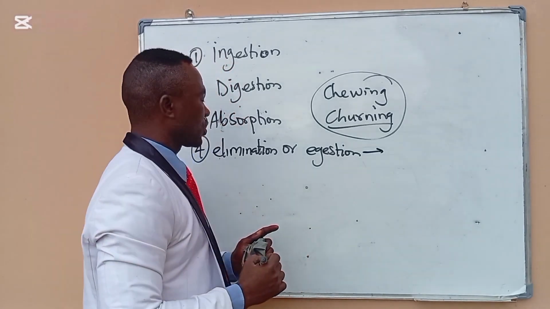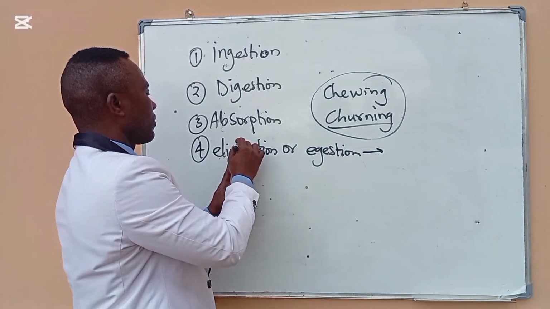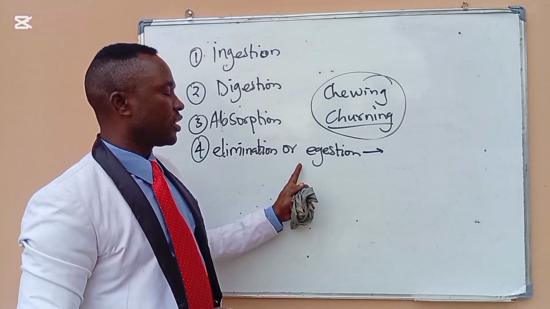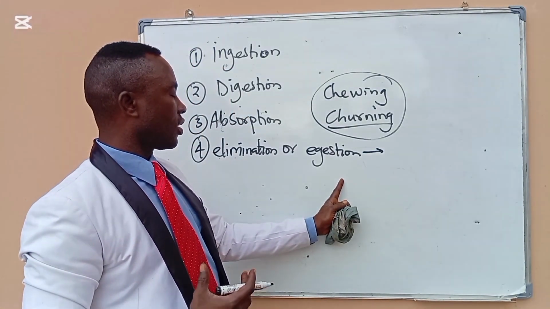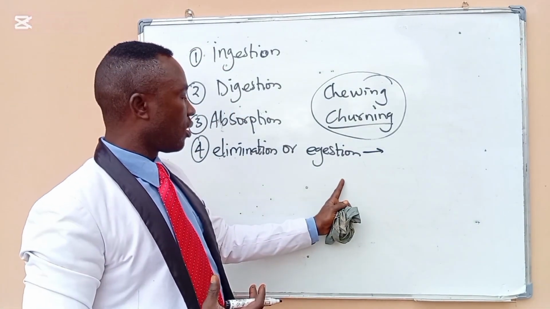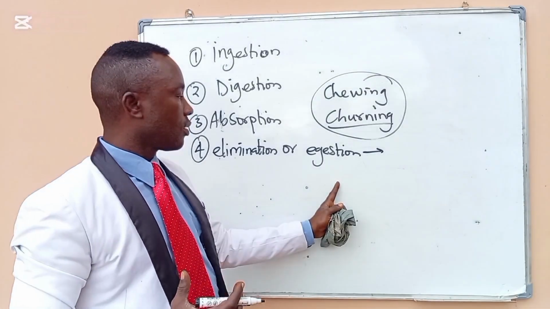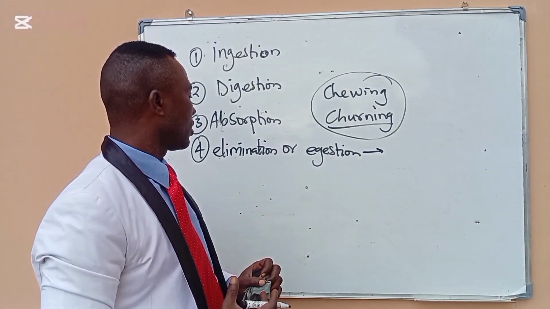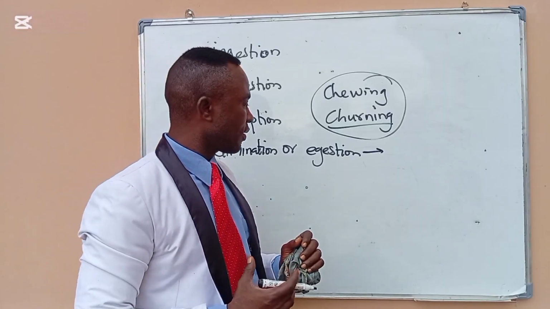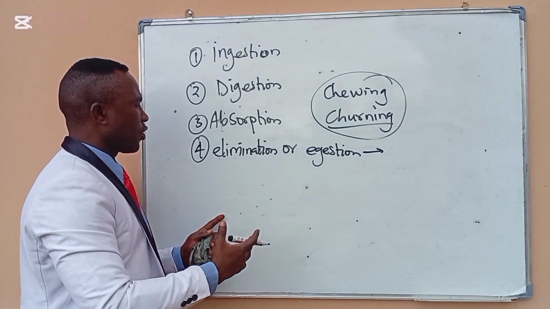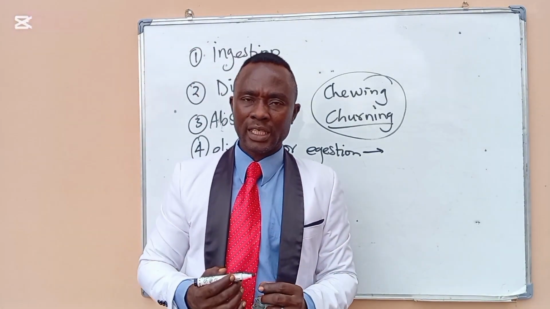Elimination of undigested food or waste particles, that is elimination. These are the four important functions of the digestive system.